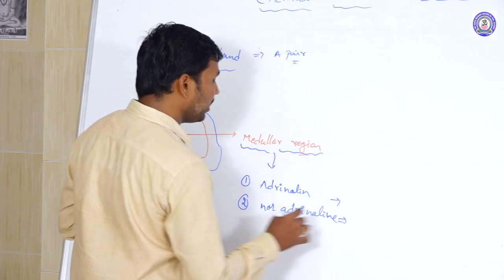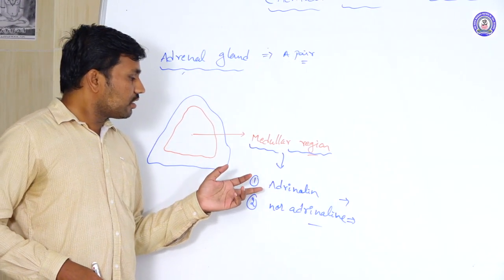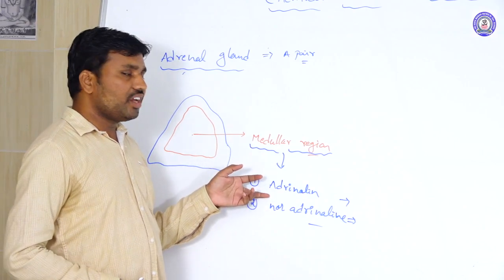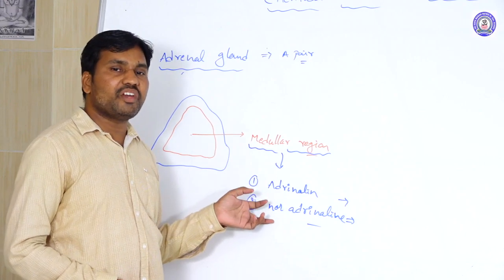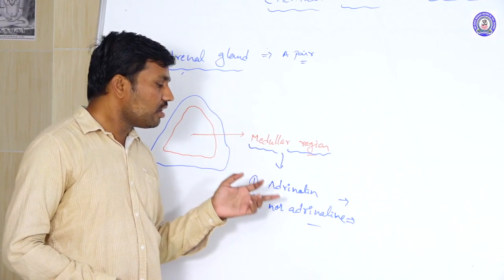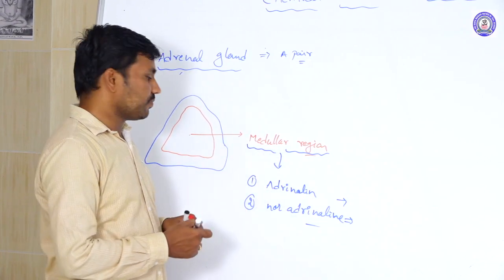These are also called epinephrine and norepinephrine. So adrenaline's other name is epinephrine.